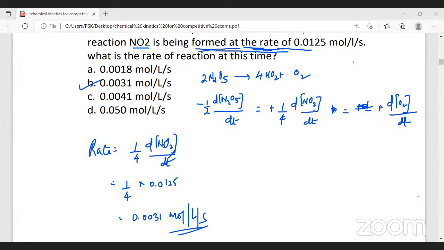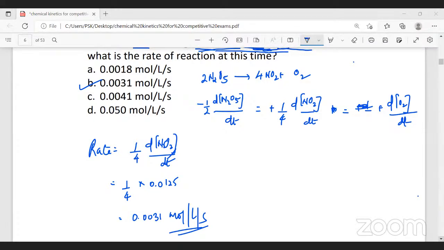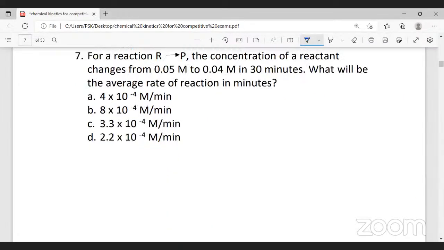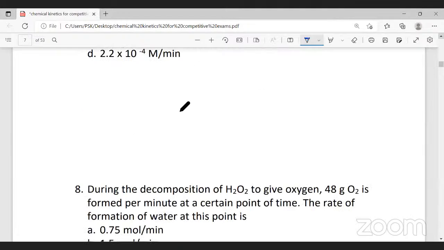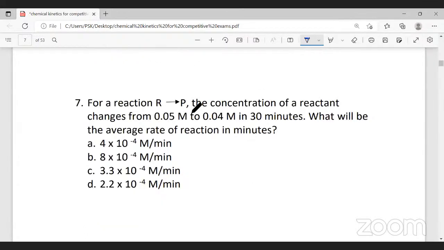Now coming to the next problem. For a reaction R giving product P, R is a reactant and P is a product. The concentration of the reactant changes from 0.05 moles to 0.04 moles in 30 minutes.